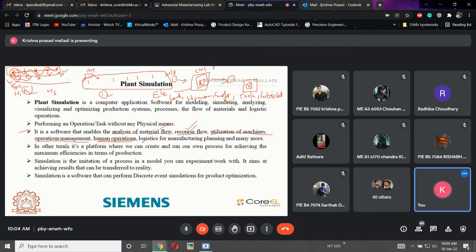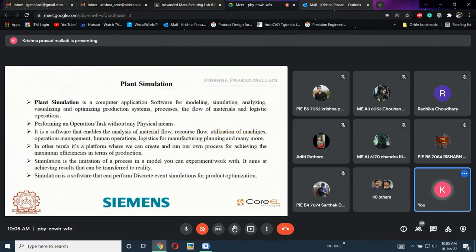Logistics for manufacture planning and many more. Logistics, like I already told you, if these 5 machines were there, then there needs to be some truck to distribute material to each and every machine. How the truck is coming, how the material movement is happening with these trucks, this is called as logistics. Internal material movement with the help of a truck is called as logistics. How the material movement is happening with the trucks in between the stations, in between the process, that is logistics. Simply, this software has the capability of creating the plant.